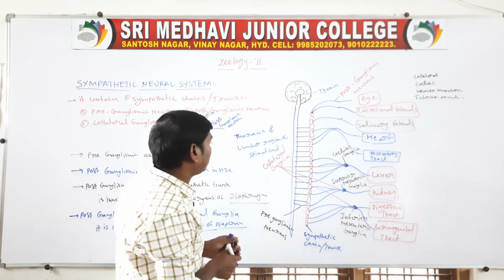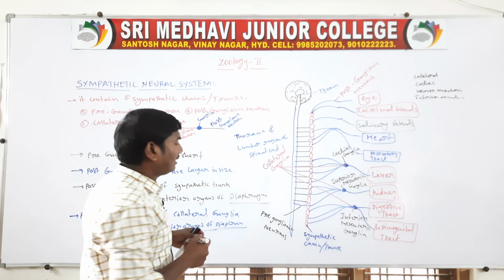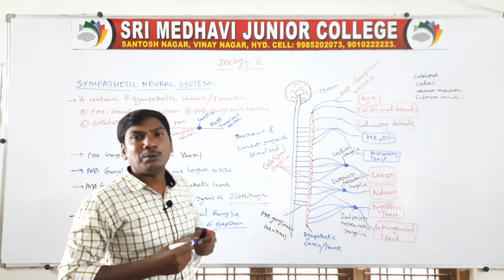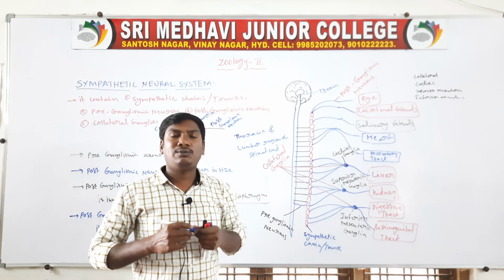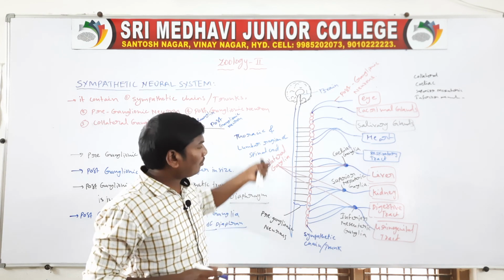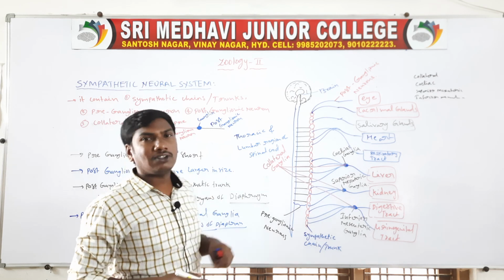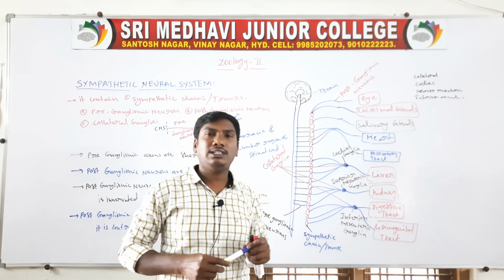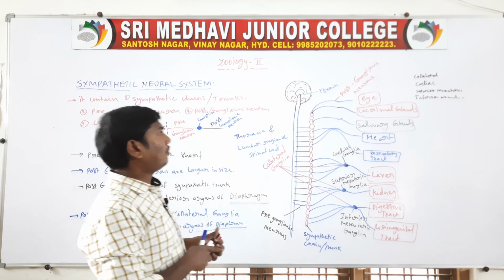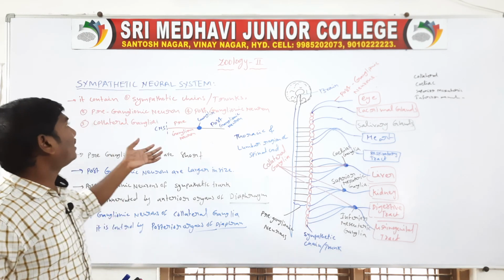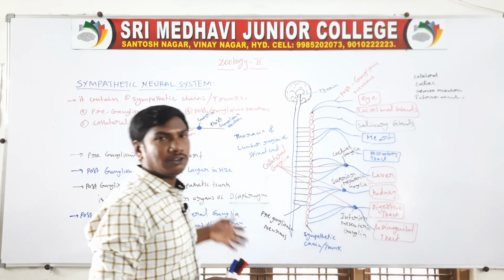So this neural system is called the thoracolumbar division, the thoracolumbar outflow. This outflow is called the thoracolumbar outflow. So this is the sympathetic neural system.